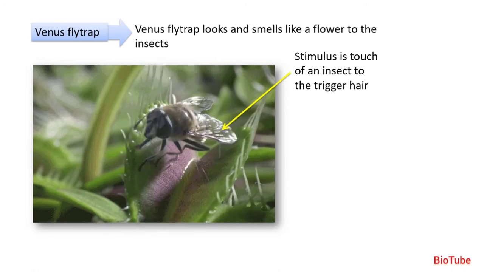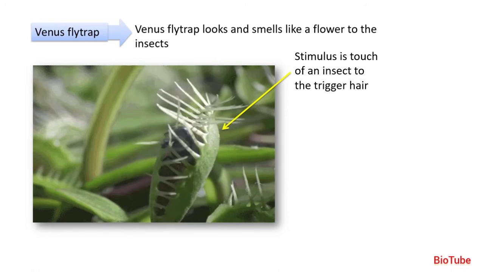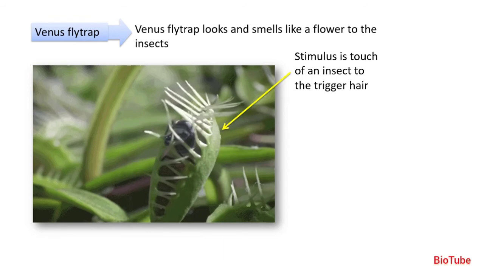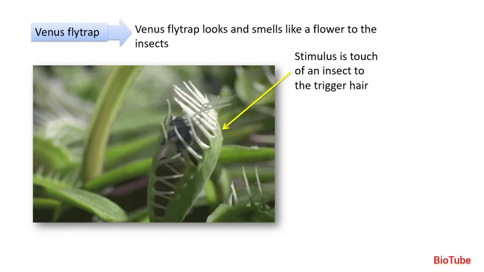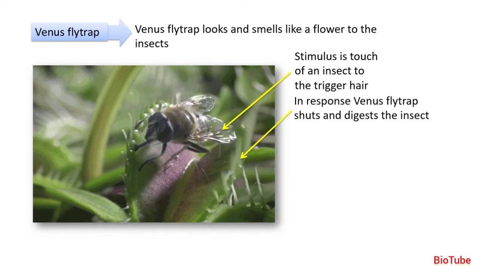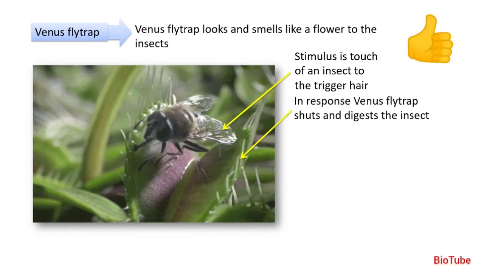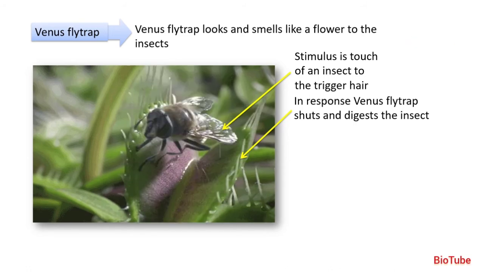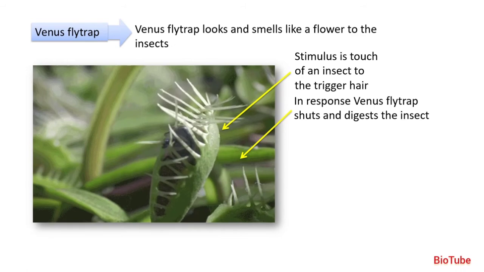So as soon as the insect touches the trigger hair, they shut. Then it has enzymes in it which again kill and digest the insect. Once the nourishment is taken, it will open and then the insect drops down. So in response, the Venus flytrap derives its nourishment by shutting and digesting the insect inside it.